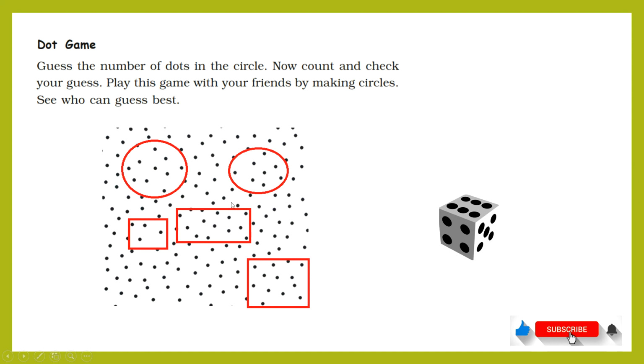For this, if I say 25 and then I count 1, 2, 3, 4, 5, 6, 7, 8, 9, 10, 11, 12, it is only 12. For this shape, my guess is wrong. So that's how you can play around and see how close your guess is.